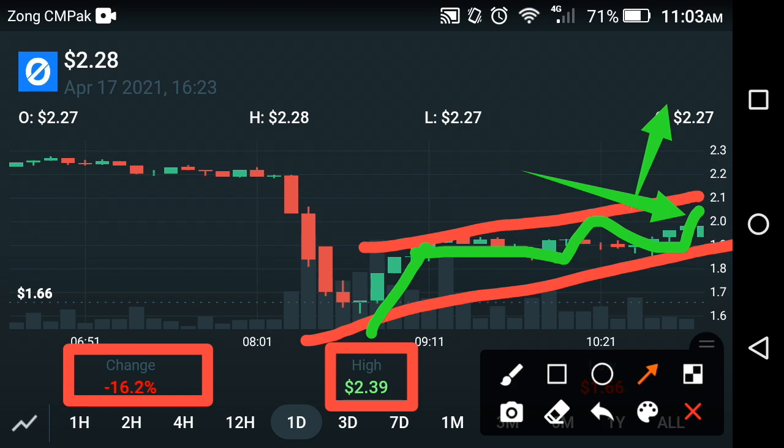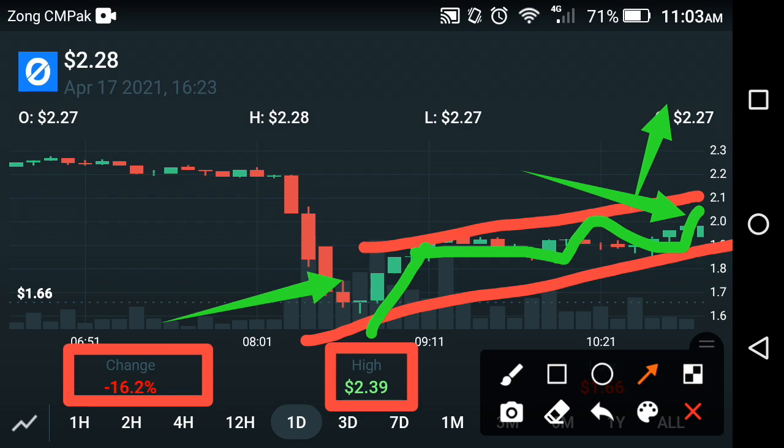We can't say about the future of Origin coin, but if they continue this kind of pattern, they also move upward, but gradually, and when they take a high jump, it's an opportunity for all Origin Protocol holders to make a good amount of profit, and for those who buy Origin Protocol, it's the best opportunity for all of you, friends. Now friends, the next target of Origin Protocol is to hit 3 USD in the April month.